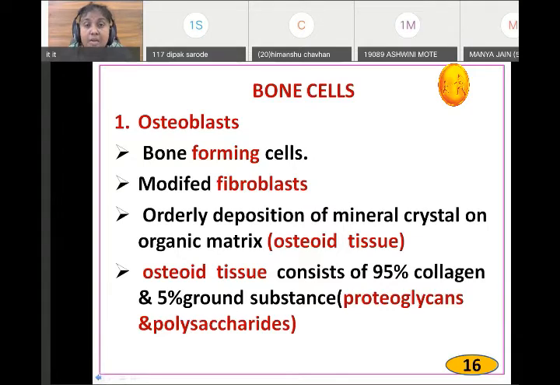What does this parathormone do? It acts on the bones and takes calcium from the bone. That is called resorption of calcium, not reabsorption, resorption of calcium. So from the bones, calcium goes into the blood and the blood level becomes normal.